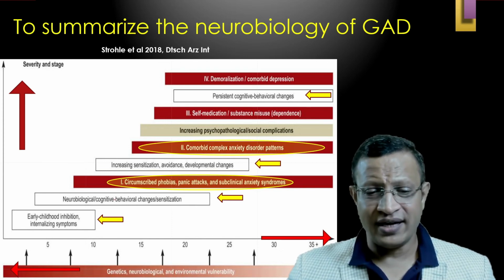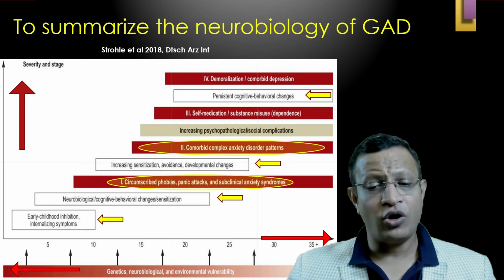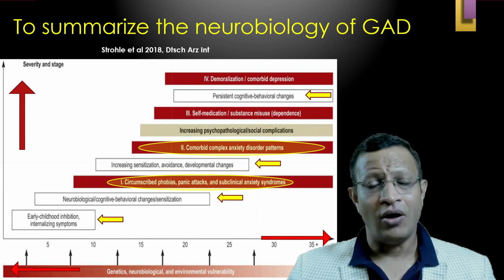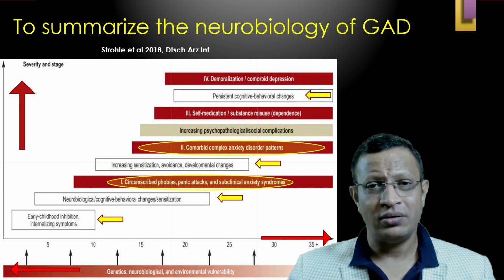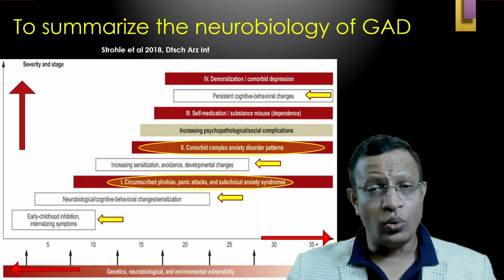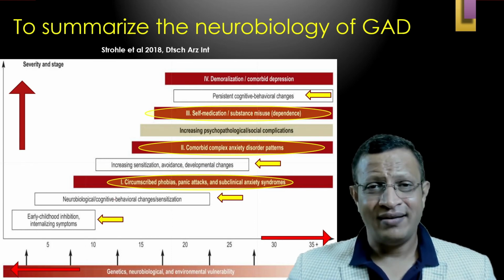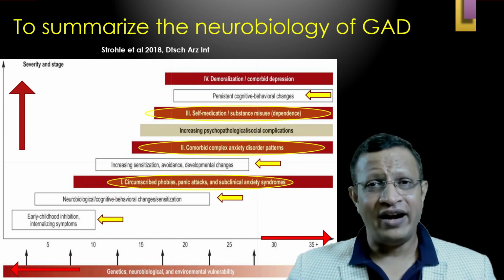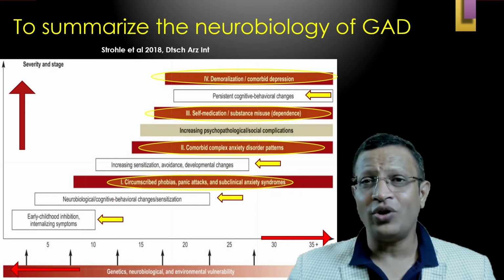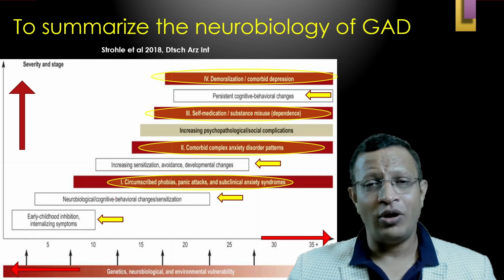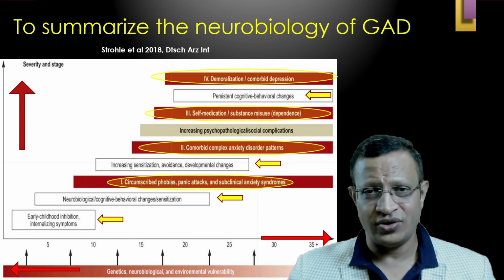That is how it starts. Further, comorbid complex anxiety disorder patterns will be seen, such as OCD, or else anxious avoidant personality disorder, dependent personality disorder, OCPD can be seen. Because of these various things, the person will start doing self-medication by using substances. And finally, you may also see anxiety disorder comorbid with depression. That is the way the lifetime development of GAD and various other comorbid conditions could be understood.